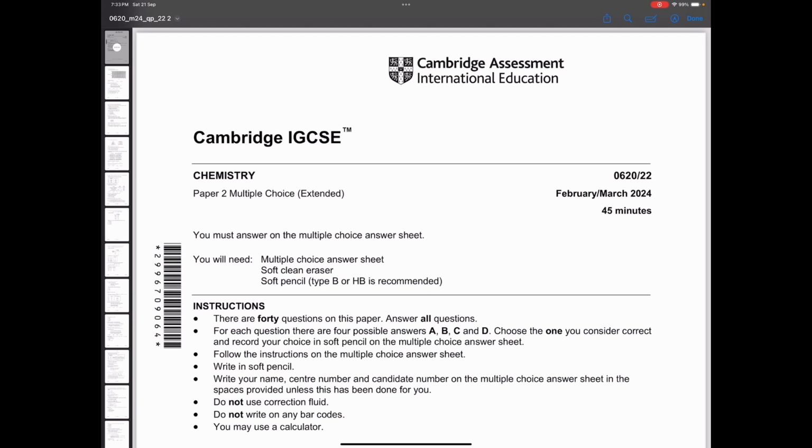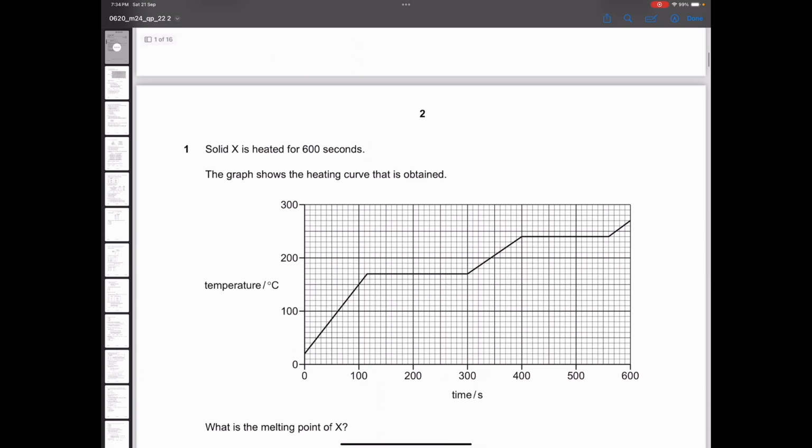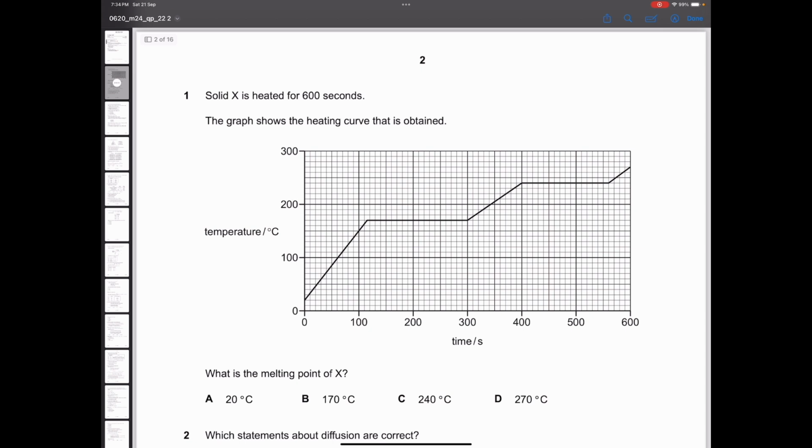Today we are doing IGCSE Chemistry Feb-March 2024 and this is the MCQ paper, paper 2. Now let's start with the first question. Solid X is heated for 600 seconds. The graph shows the heating curve that is obtained.